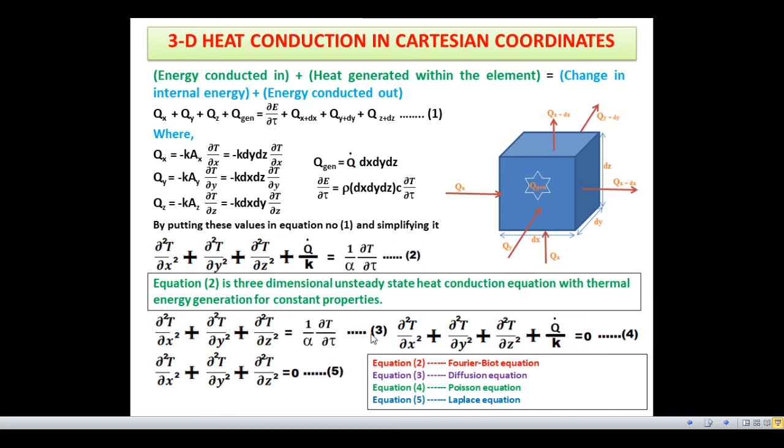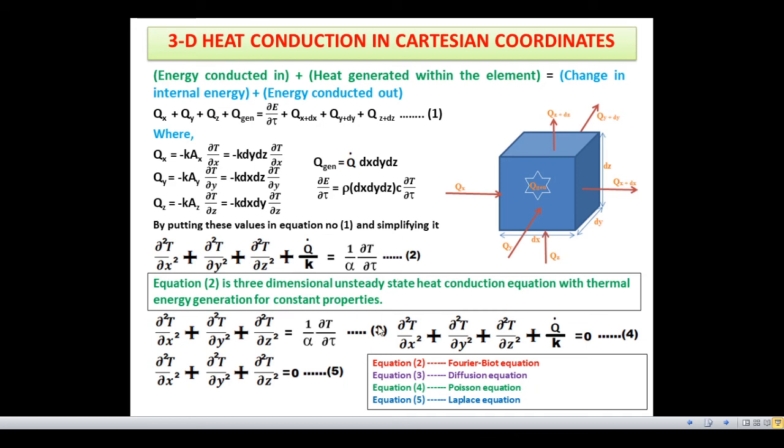Now this equation 3 is another form of equation 2, which is unsteady state without thermal energy generation. Here q dot by k is 0. So equation 2 becomes equation 3, and it is known as the diffusion equation.